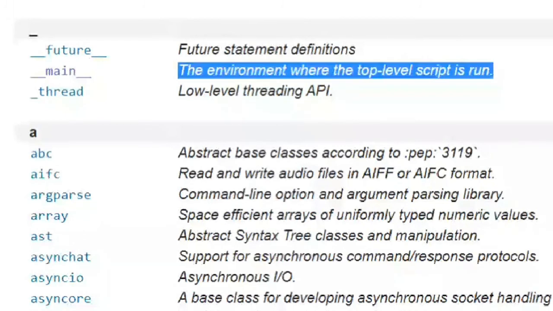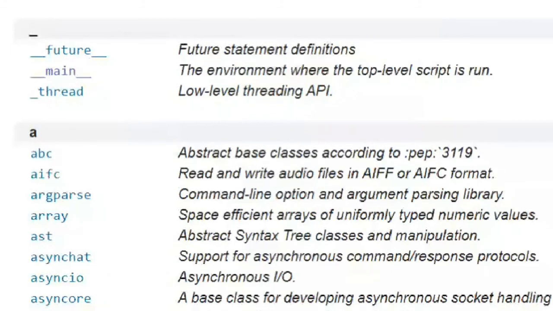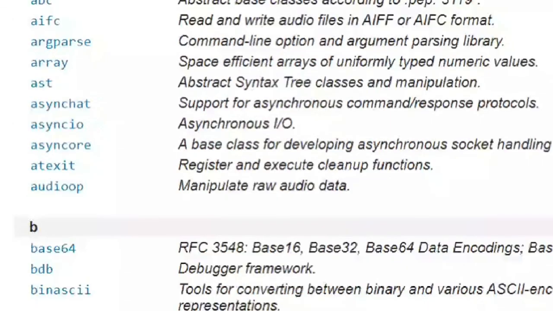Is this clear? Just understand from where the execution begins. The execution of your Python program begins in the main module. In the main module, you can bring in other modules. Other modules means that you can bring the math module, you can bring the ABC module, any module you can bring into the main program. But you cannot take this main program into other modules. So is it clear, right?